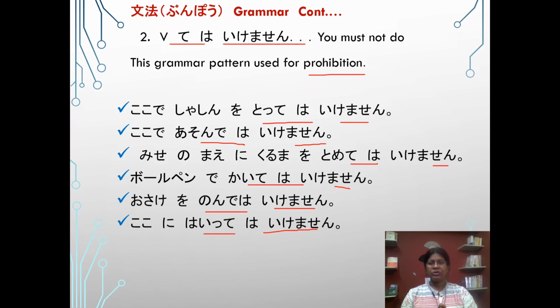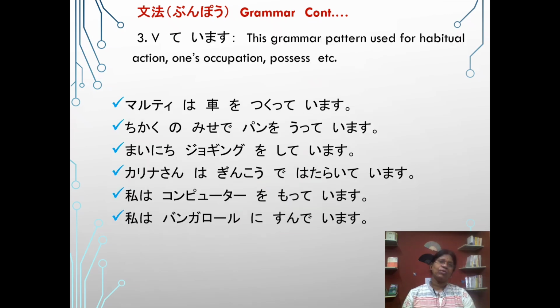Please pause the video and write 3 sentences in prohibition form. You already learned how to make a sentence with verb te wa ikemasen, so please do it. Toshokan desu kara koko de tabete wa ikemasen. As it is a library, you must not eat here.